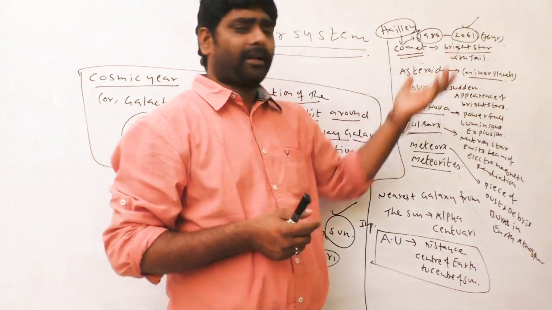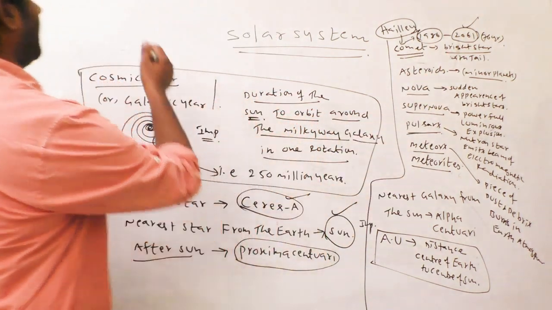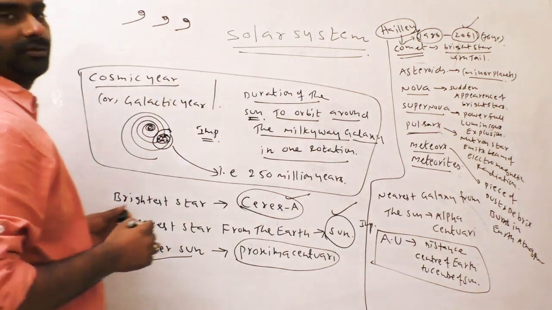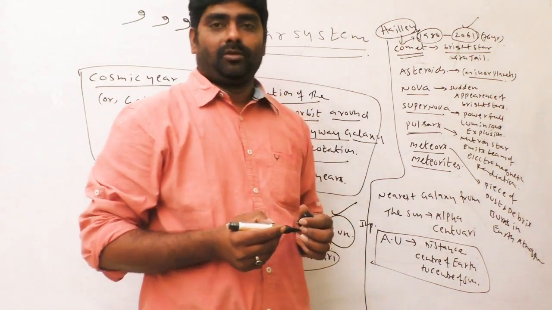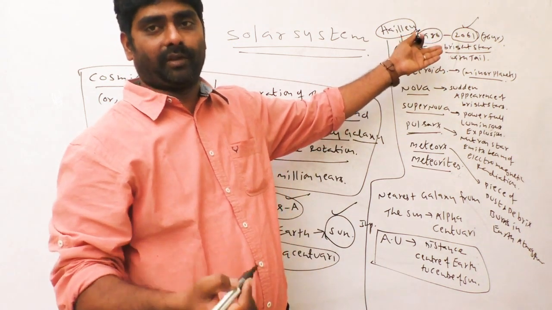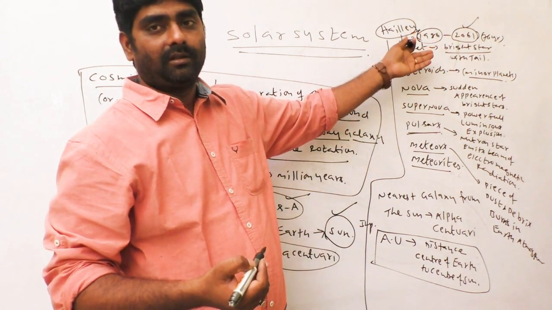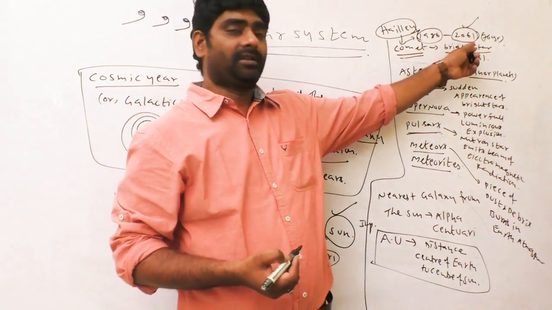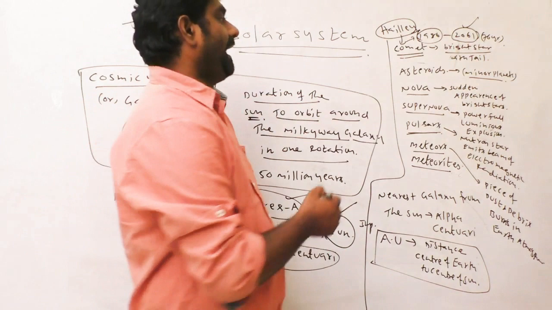Comet means like a tailed star. It is one type of star. It is an object in the space universe, and Halley's comet appears once in 76 years.